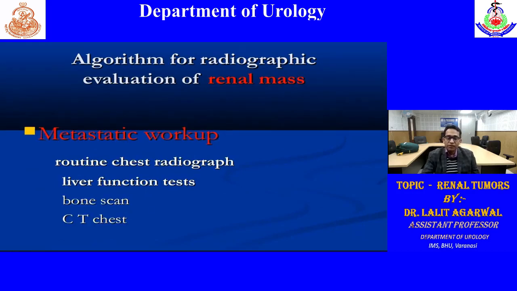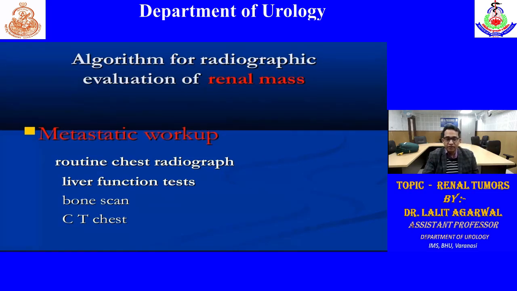After determining the stage by CT scan, we have to do the metastatic workup also. We have to do routine investigations like CBC, RFT, LFT, to rule out liver metastasis. We have to do a routine chest radiograph, chest X-ray, to see whether it is suggestive of cannonball opacity, that is suggestive of pulmonary metastasis. In some cases, when the patient is symptomatic, like hemoptysis or dyspnea, and chest radiography is suggestive of pulmonary metastasis, then we have to go for chest CT scan.